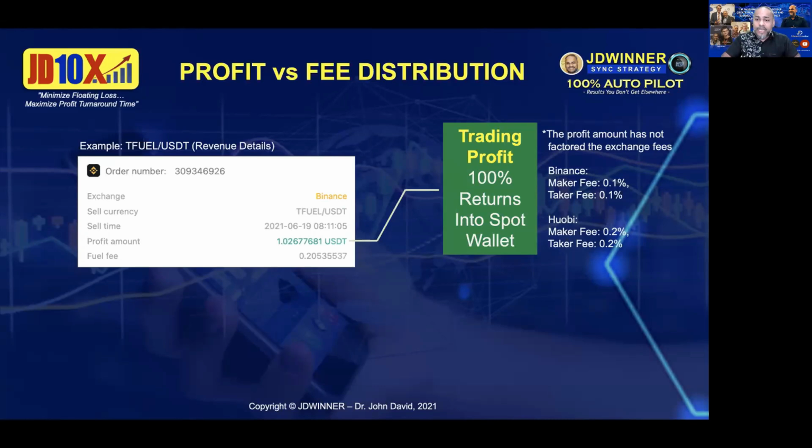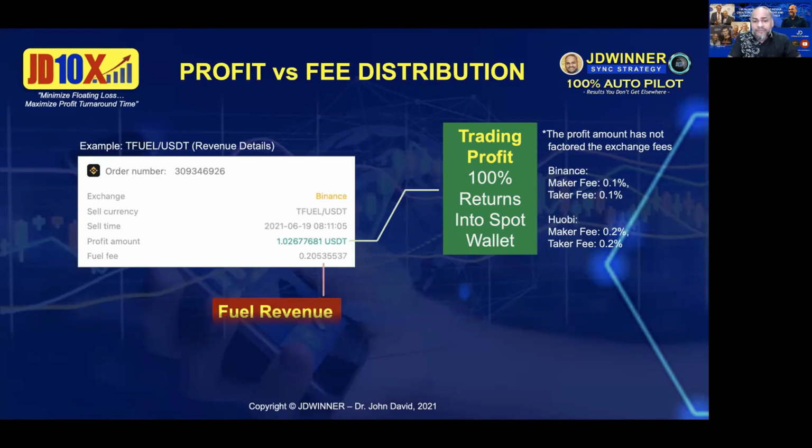But please take note that the profit amount has not factored in the exchange fees. So you have the exchange fees, which you need to deduct in the exchange, not in the bot. Can you understand me? This is where you have Binance and Huobi. I will explain this in a little more detail very shortly. I just want you to watch this, and I believe you are going to get a greater insight today, so that you understand how the distribution works, or how all this cost is broken down.